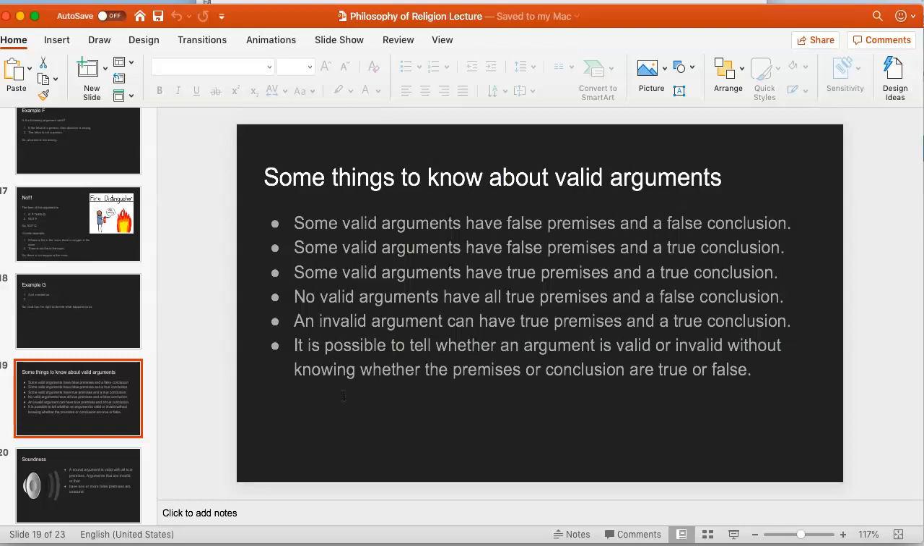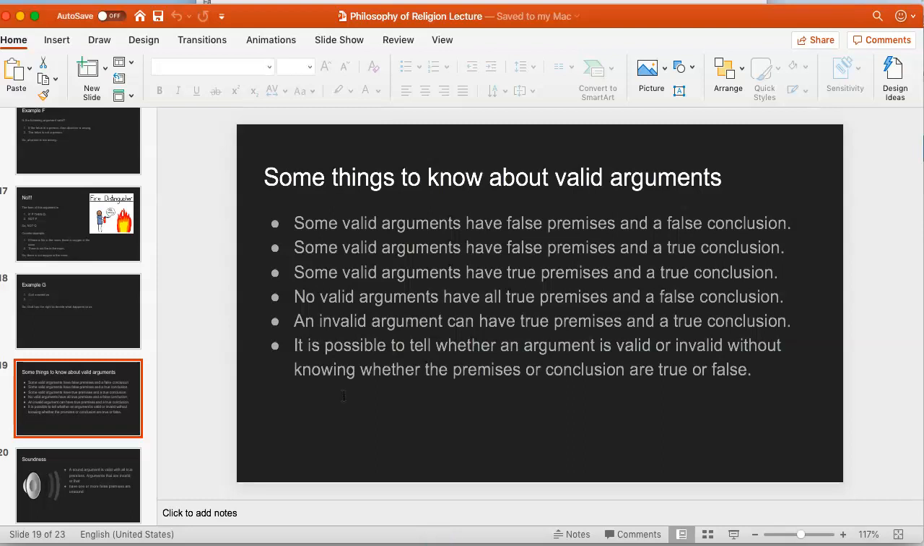Some valid arguments have false premises and a true conclusion. That's a little bit harder to come up with an example, but think about this one. Everything Trump says is true. Trump says that you are taking philosophy 113, so you are taking philosophy 113. This argument is valid. If the premises were true, the conclusion would be true, but presumably the premises are all false, and it has a true conclusion. Some valid arguments have true premises and a true conclusion. That's, of course, what we're looking for. The argument about the sun and the star would fit that model.